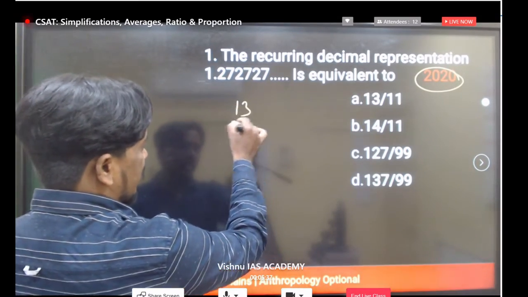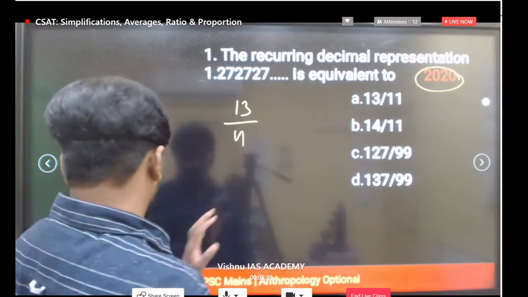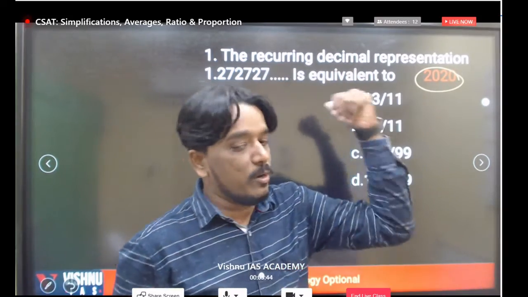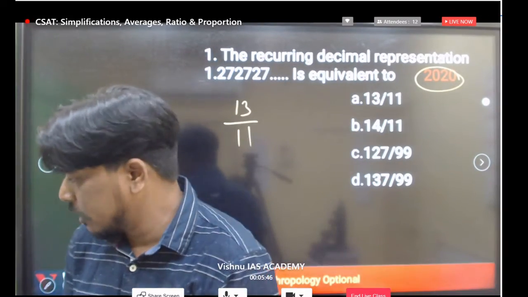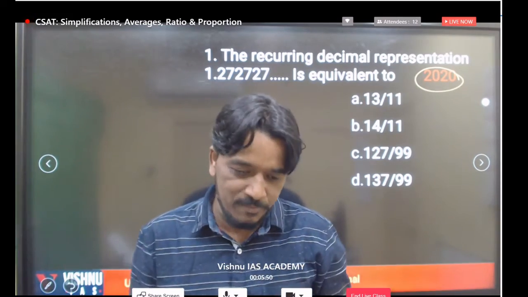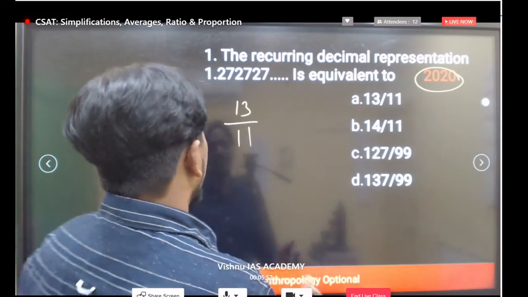13 by 11, just simplify it. What are we getting? Are you getting 1.272727 like that? That is what you have to check. Everyone try to answer and try to simplify. Right, very simple. So what can we do?